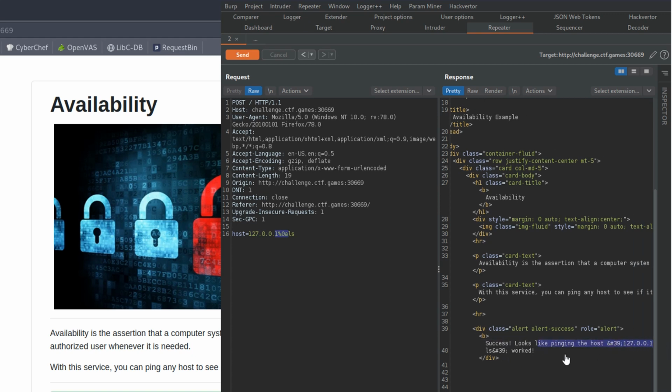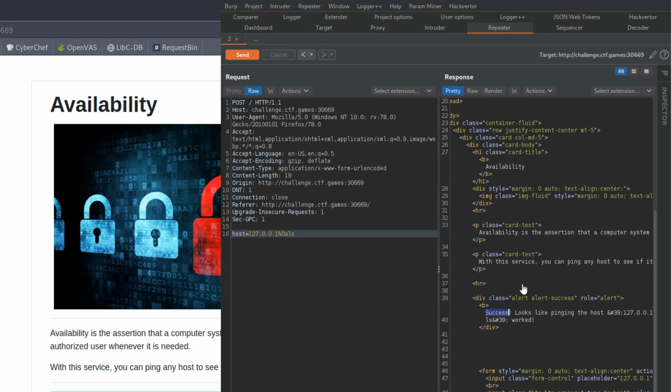Looked like pinging the host worked. So we're able to inject that command, and it looked like it executed successfully. The problem is it's not bringing any output to us. The only thing it's going to bring back is whether the command ran successfully or failed. My teammate who originally solved this found that we can use command injection to use these error messages, the success or failure, to determine what the flag is.